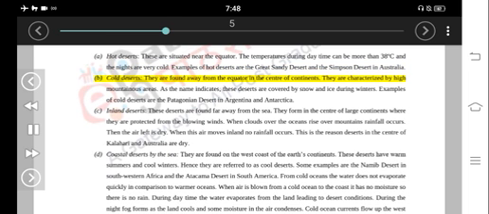Cold deserts. They are found away from the equator in the center of continents. They are characterized by high mountainous areas. As the name indicates, these deserts are covered by snow and ice during winters. Examples of cold deserts are the Patagonian Desert in Argentina and Antarctica.